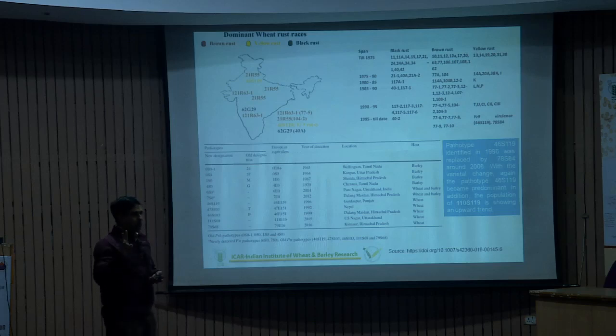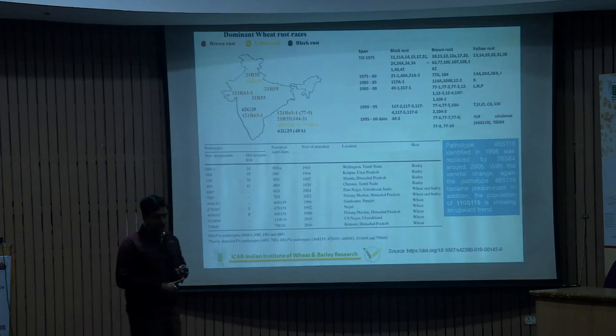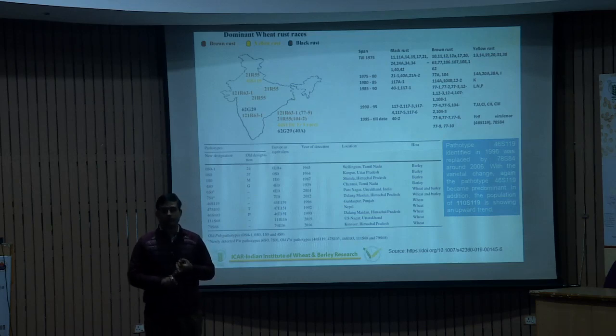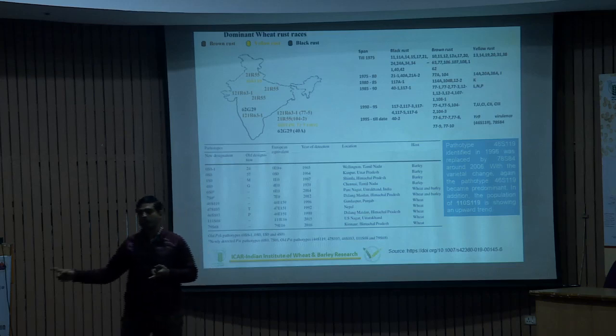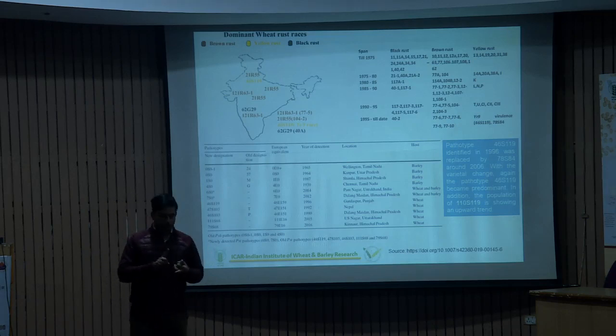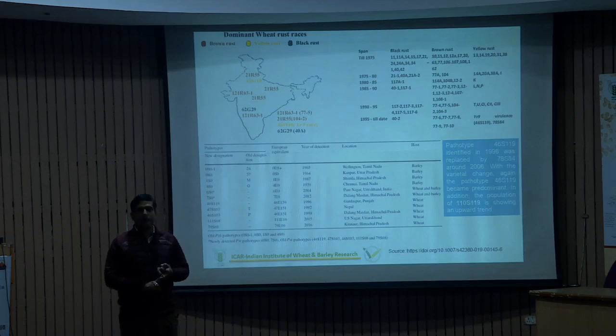So it is a two-way approach: first collecting samples from the field, then performing analysis of the particular inoculum or urediniospores in the lab to see what type of race it is, and simultaneously also doing molecular studies. The pathotype that we multiply on the host, is it the same or different?